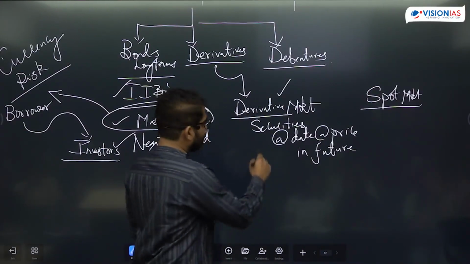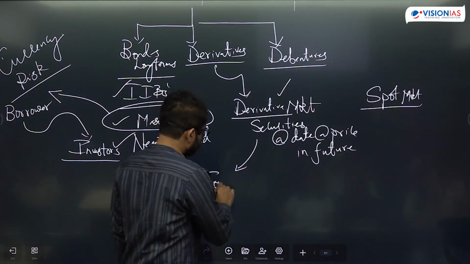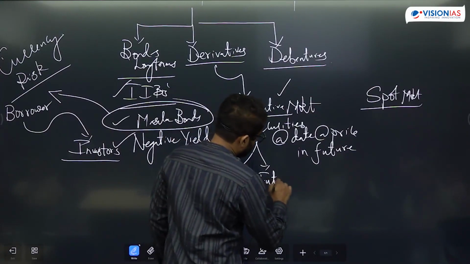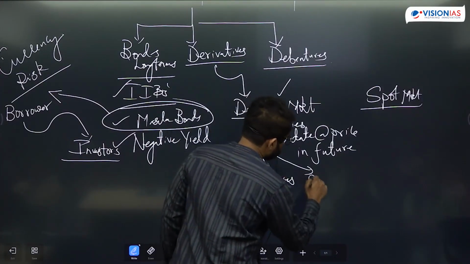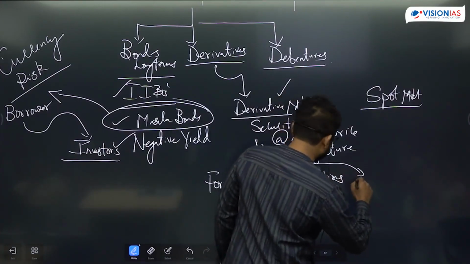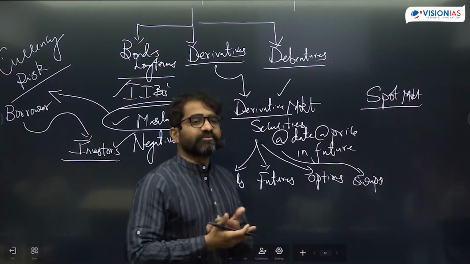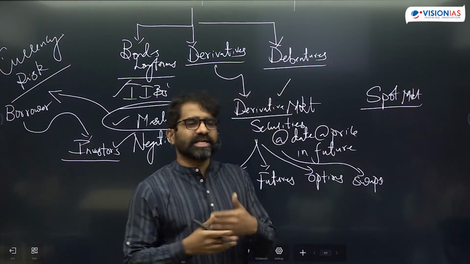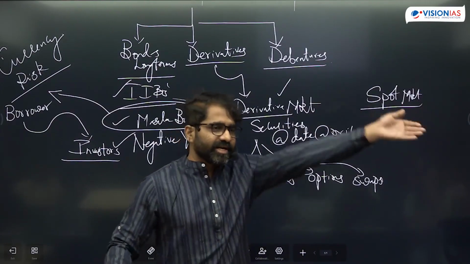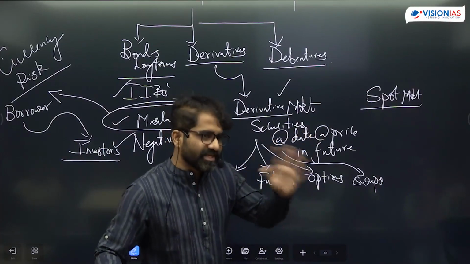Is that okay? Understood? So in the derivative market, you have different instruments like forwards, futures, options, swaps. UPSC 90% will not ask any difficult questions here. But at least you should know what the derivative market is. Derivative market means you're buying or selling a product or a security at a predetermined price and date in future. It is always future.